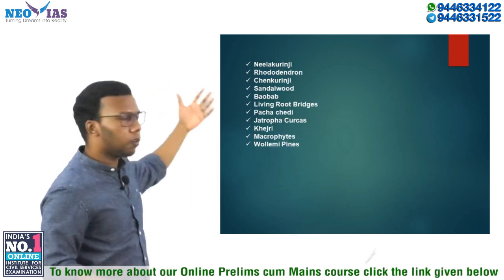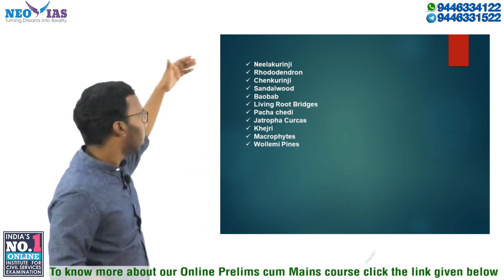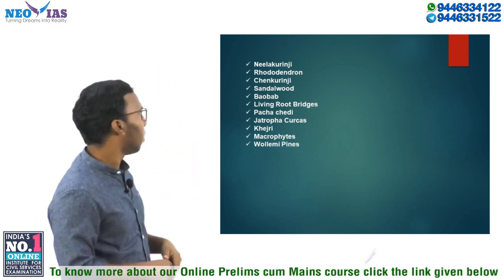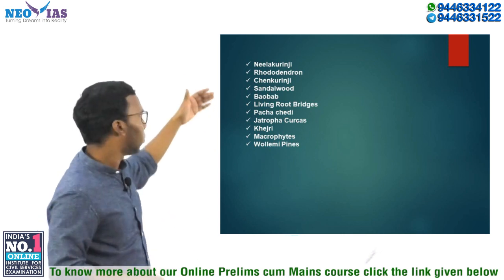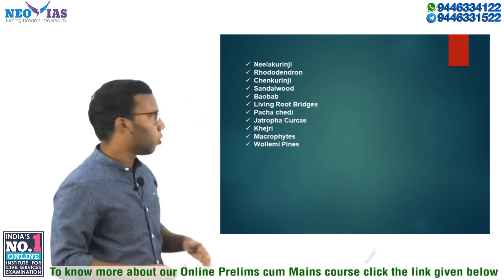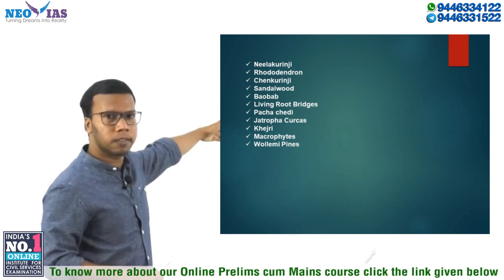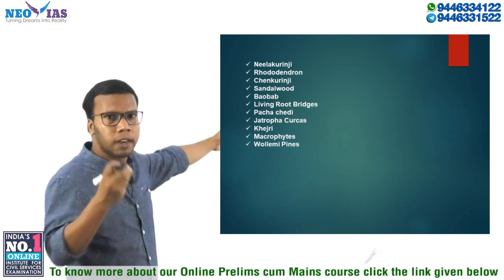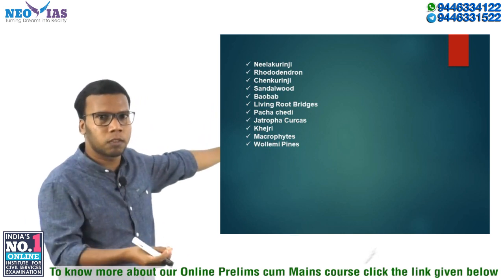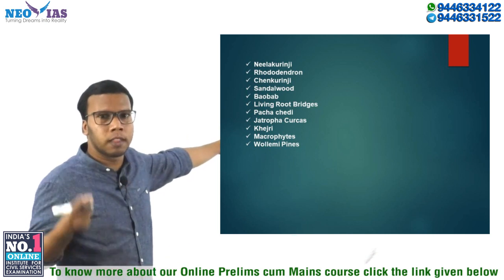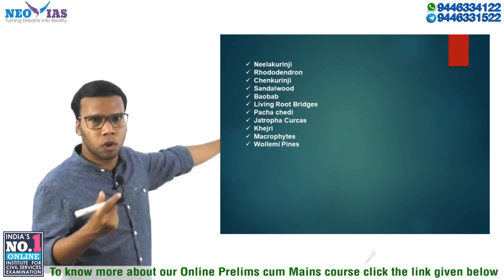Then these were some trees or plants which were in the news: Neelakurinji, rhododendron, Chengurinji, sandalwood, baobab, living root bridges. Then Pachachedi, Jatropha curcas, caged tree. You need to know what macrophytes are. Macrophytes maintain the nutrients of the aquatic ecosystems, so you need to know their importance to maintaining wetland ecosystems.